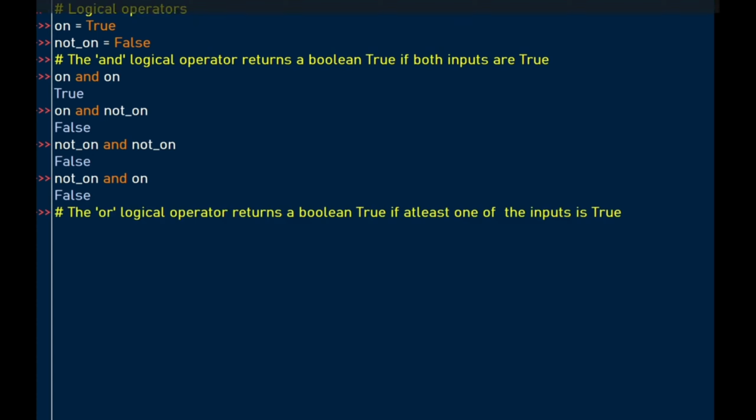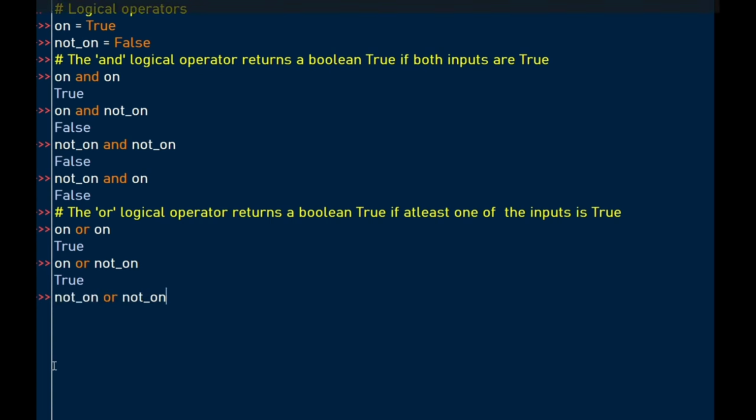Then we go to another logical operator, the OR. The OR operator returns the Boolean true if at least one of the inputs is true. We use the same variables we declared earlier. So we have on or on, both inputs are true, so at least one of the inputs is true, so it's true. We try again, on, which is true, or not_on, which is false. At least one of the inputs is true, so we should expect an output of true.